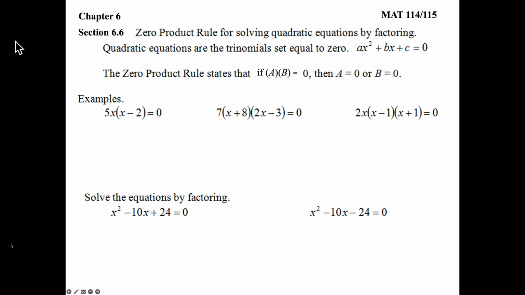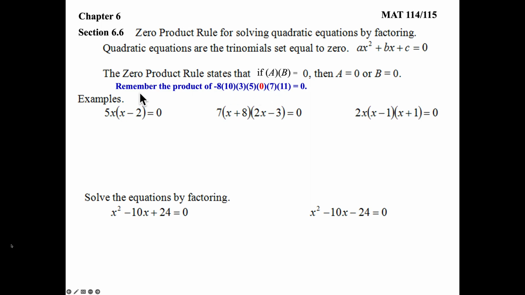Alright, so welcome to section 6.6. We're going to talk about the zero product rule for solving quadratic equations by factoring. Our quadratic equations are normally trinomials, ax squared plus bx plus c, that we saw factoring, but they're now set equal to 0. Well, we know the zero product rule states that if you ever have a times b and it's equal to 0, then a equals 0 or b equals 0.